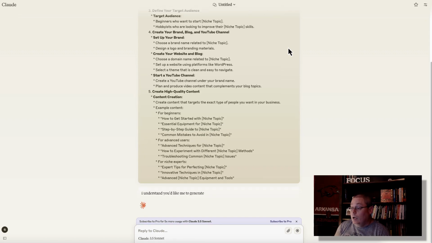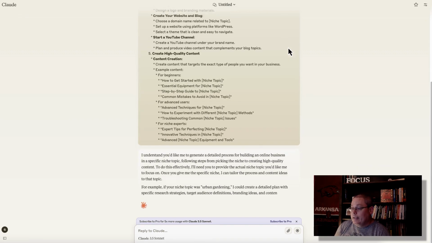It's to start with picking a niche topic and then understanding that you need a certain set of tools, some technology, and some time to put all this together before you move into creating consistent content. But maintain your focus on understanding you're talking to beginners, you're talking to intermediates and advanced folks, and you want to focus your content on each level or each layer of people that you're going to attract with your content. So we come back to Claude and we go ahead and see what it's going to give us.